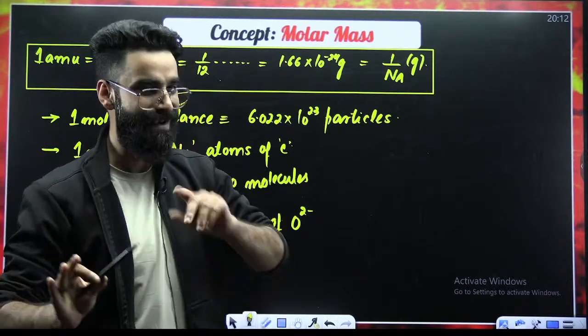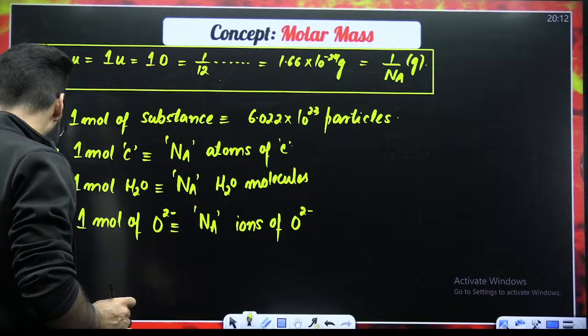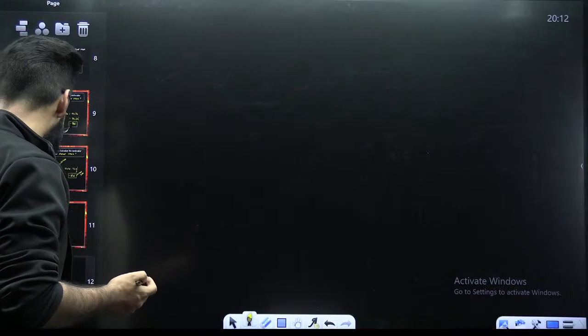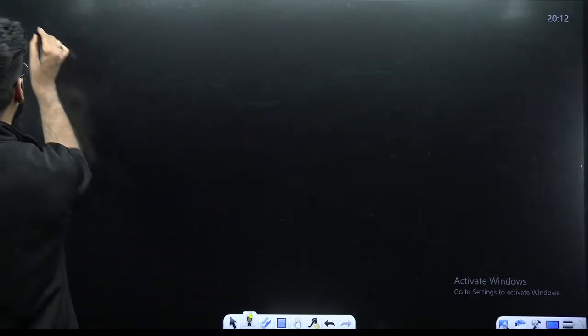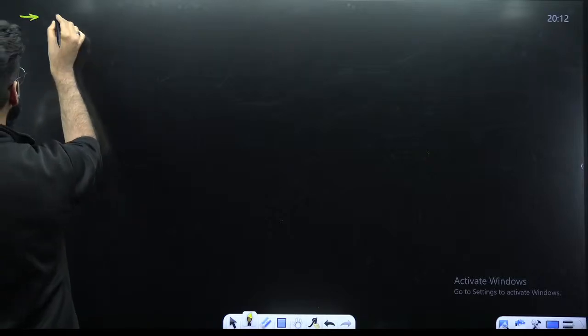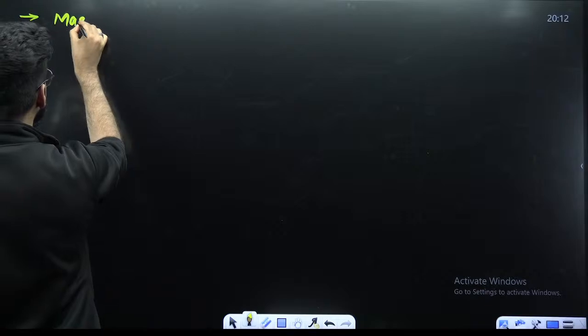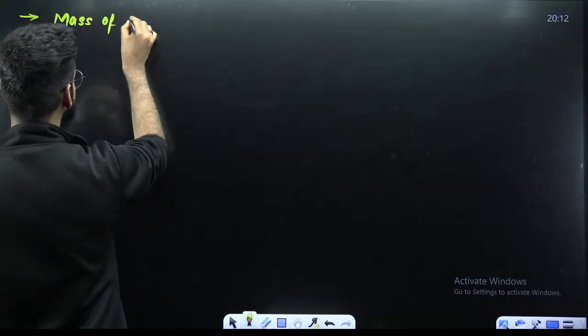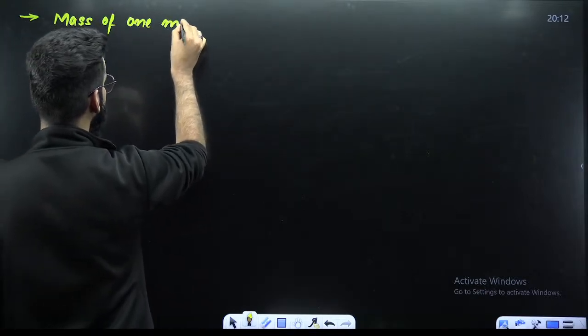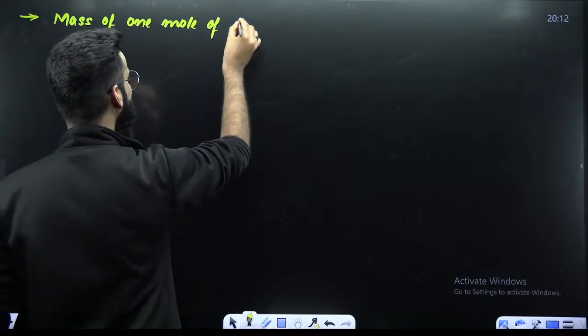Now, if you ask me what is molar mass? How do we define the term molar mass? My dear students, let me tell you, molar mass is defined as the mass of 1 mole of a substance.